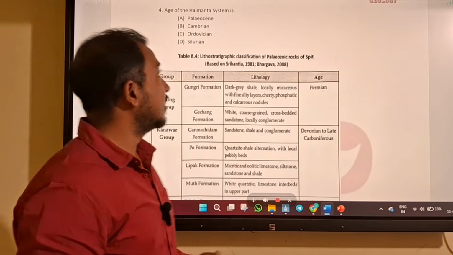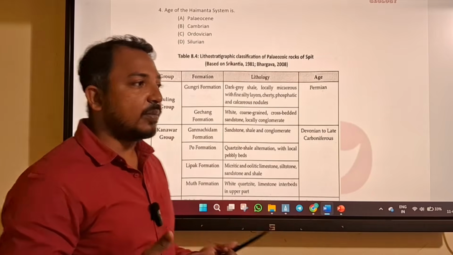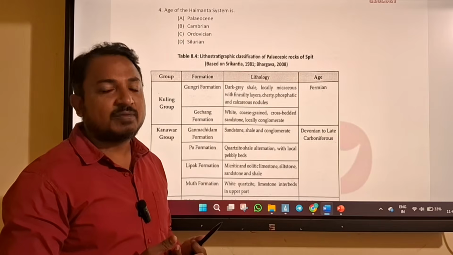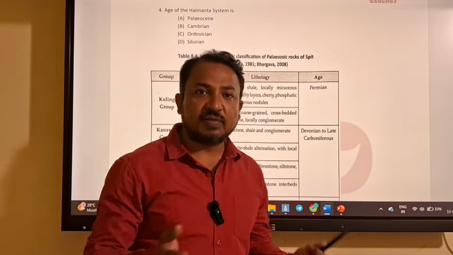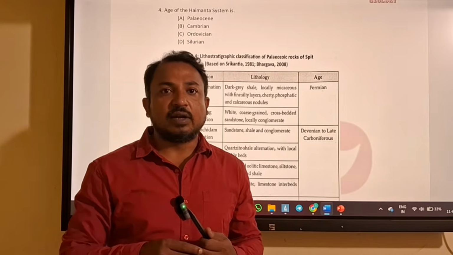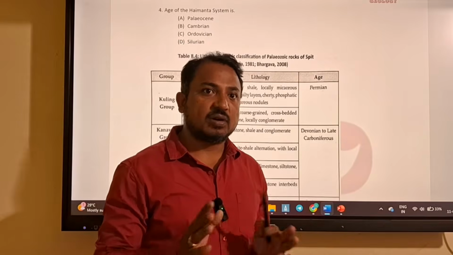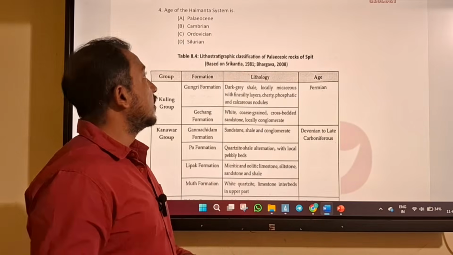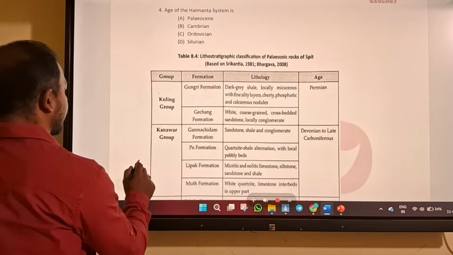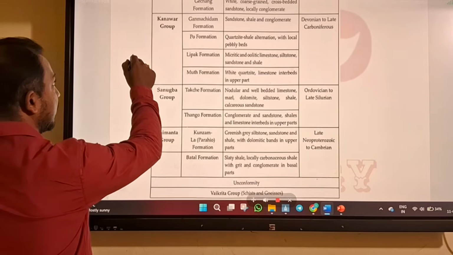So next question, the age of the Hymanta system. So Hymanta is a deposition that undergone the deposition under your Precambrian of extra peninsular region. So India is divided into two major parts. You can say extra peninsular, which includes the Himalaya, and rest of the part except the Indo-Gangetic plain, rest of the part is called your peninsular India. So that is the Hymanta group that belongs to Precambrian, and it actually is the base of the Paleozoic deposition.